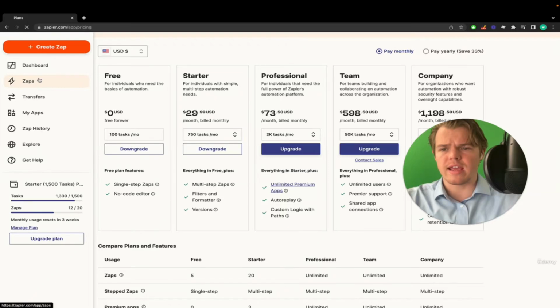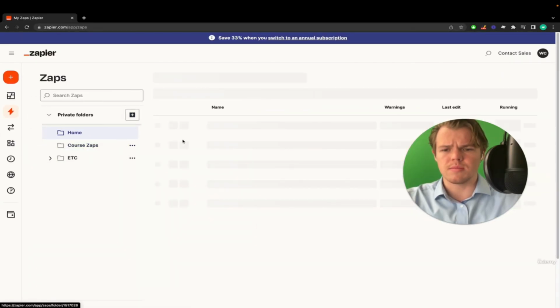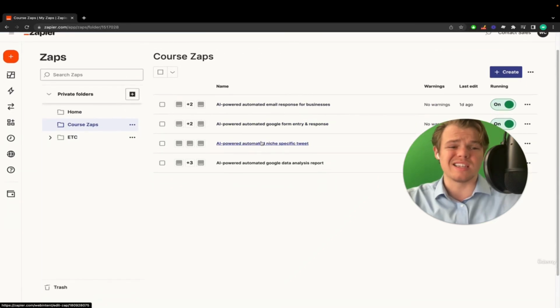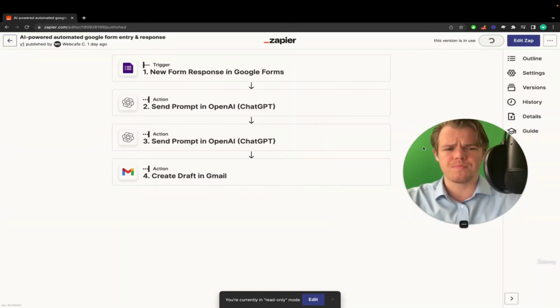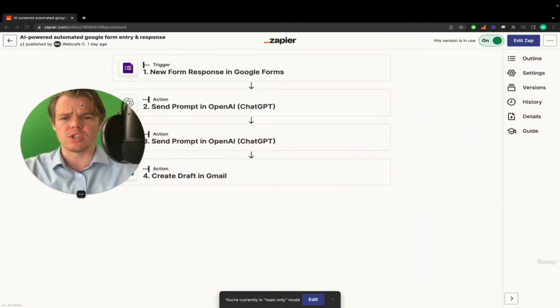So let's go ahead and find that specific Zap. Courses, Zaps. And what you're going to do is find the Zap that you wanted to test. Obviously, it needs to have been triggered. In this context, the trigger for this Zap that we created together was just an entry form, someone filling out the form. And in that context, it'd be someone reaching out to the lawnmower agency to get a quote.